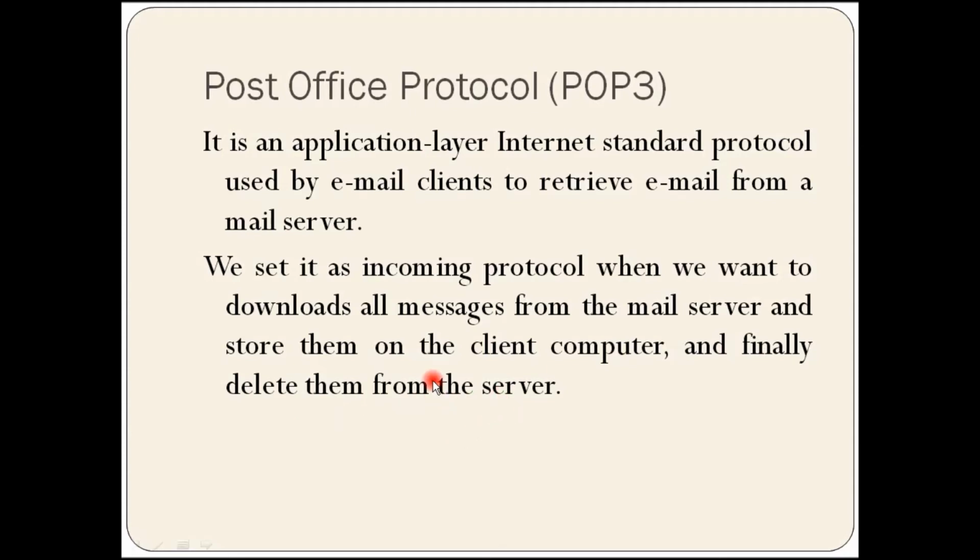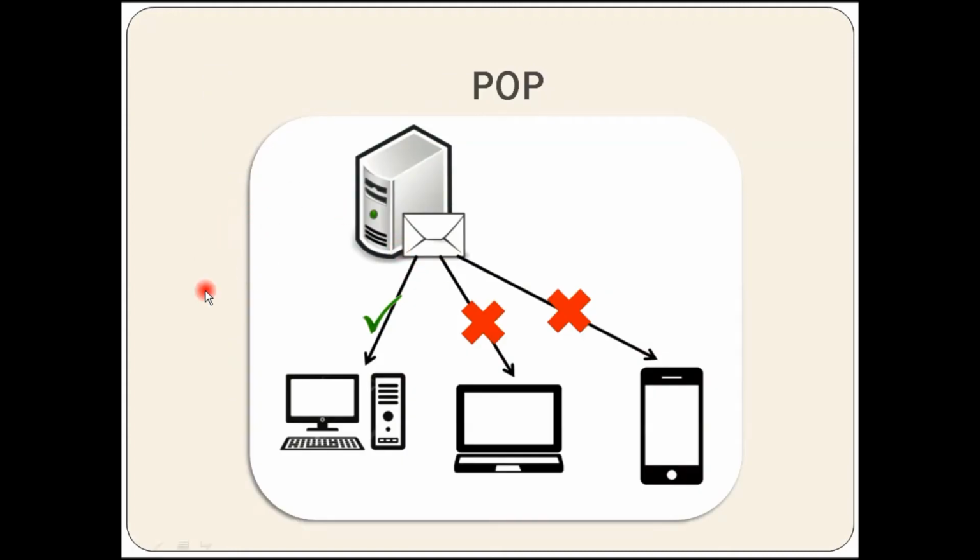It means when we set the incoming protocol as POP3, in that case our computer downloads that mail from the mail server and deletes it from there. We can understand it with the help of an example. Here we can see a mail server and our mail resides here. If this computer is using POP3, then it will download the mail and delete it from the mail server. In that case, another computer cannot access this mail because it is deleted from here. Now move to the next one.